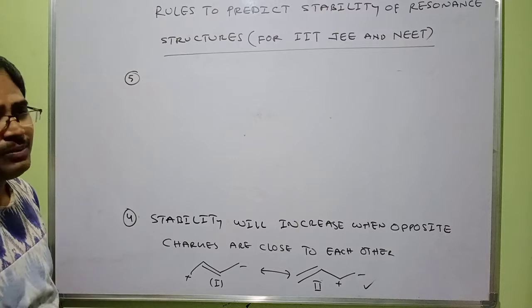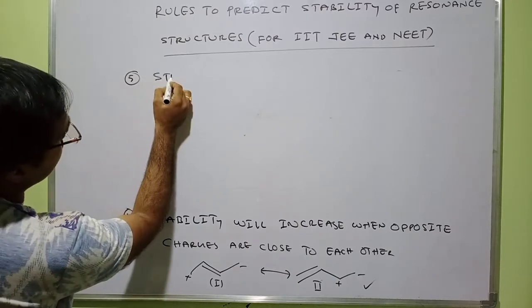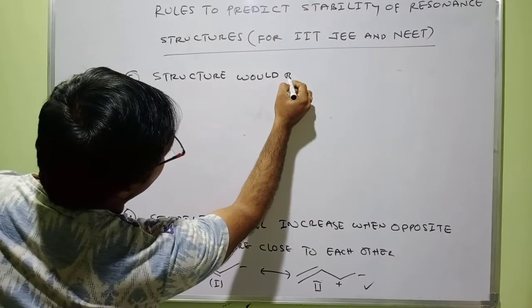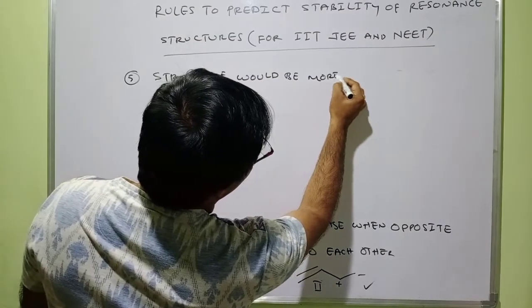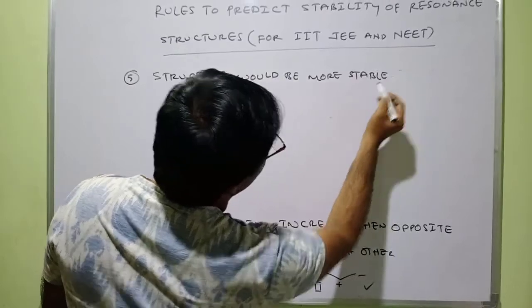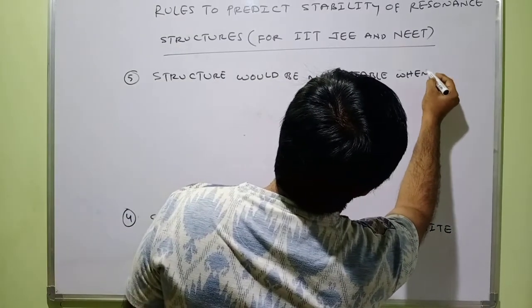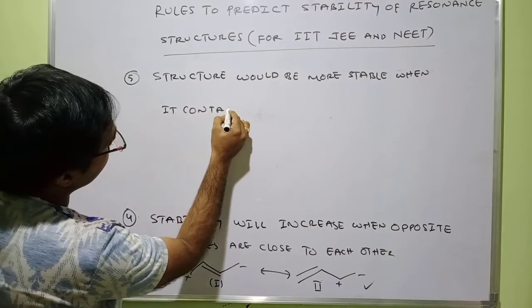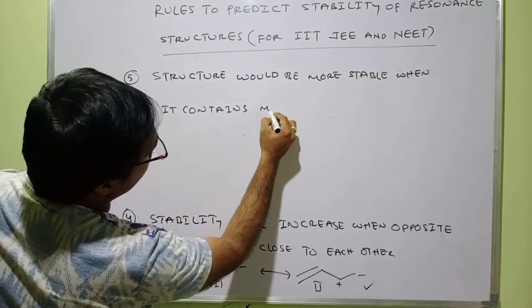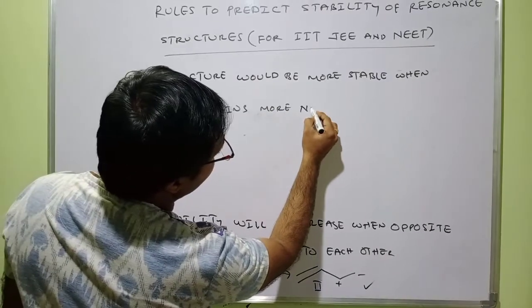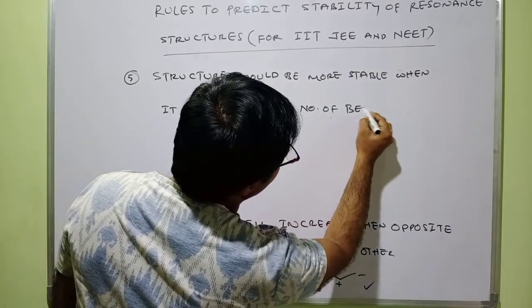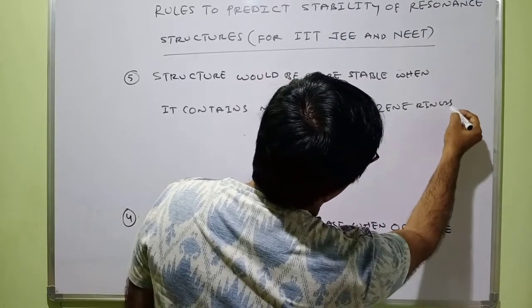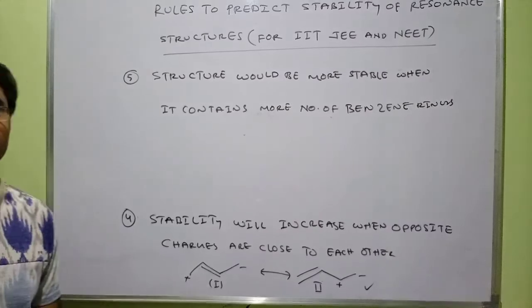The resonance structure would be more stable when it contains more number of benzene rings.